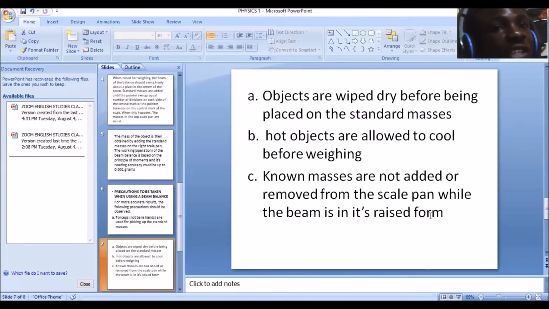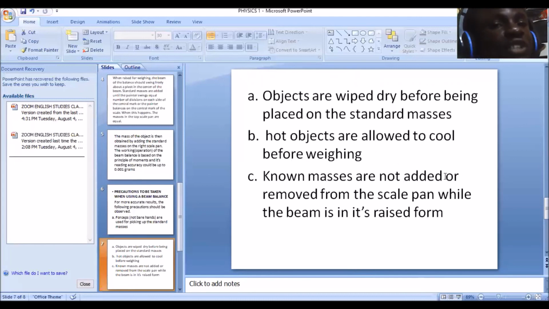Hot objects are allowed to cool, because heat affects the mass. Until it comes back to room temperature, its normal temperature, the mass will be altered. So you wait for it to cool down before you weigh it.